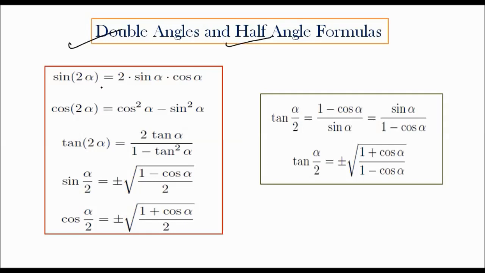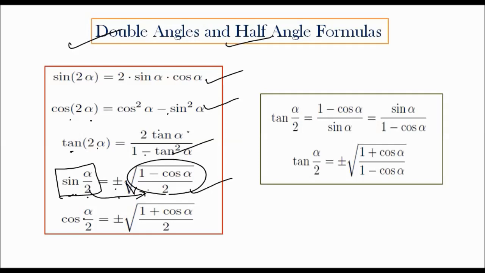So double angle and half angle formulas. Sin 2 alpha is equal to 2 sin alpha cos alpha, which is very important. Cos 2 alpha is equal to cos square alpha minus sin square alpha. Tan 2 alpha is equal to 2 tan alpha by 1 minus tan square alpha. Sin alpha by 2 is equal to plus or minus under root of 1 minus cos alpha by 2. Whenever you get it like this, you can write it the same way. Cos alpha by 2 is equal to plus or minus under root of 1 plus cos alpha divided by 2.